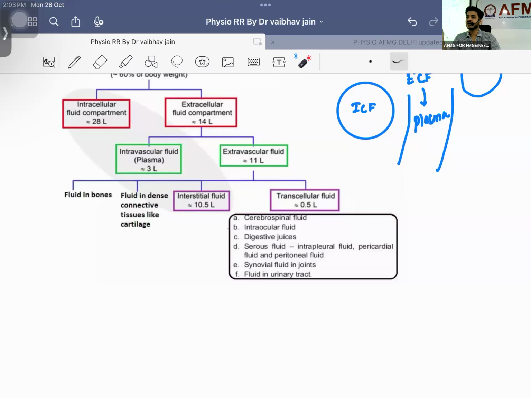You have multiple cavities. What I want to convey is: how much is the total body water, and out of that total body water, how much lies in your vessels, how much lies in your cells, and how much is in the transcellular cavities. Like we have eyes. In the eyes, which fluid is there? We have aqueous humor in the eye.